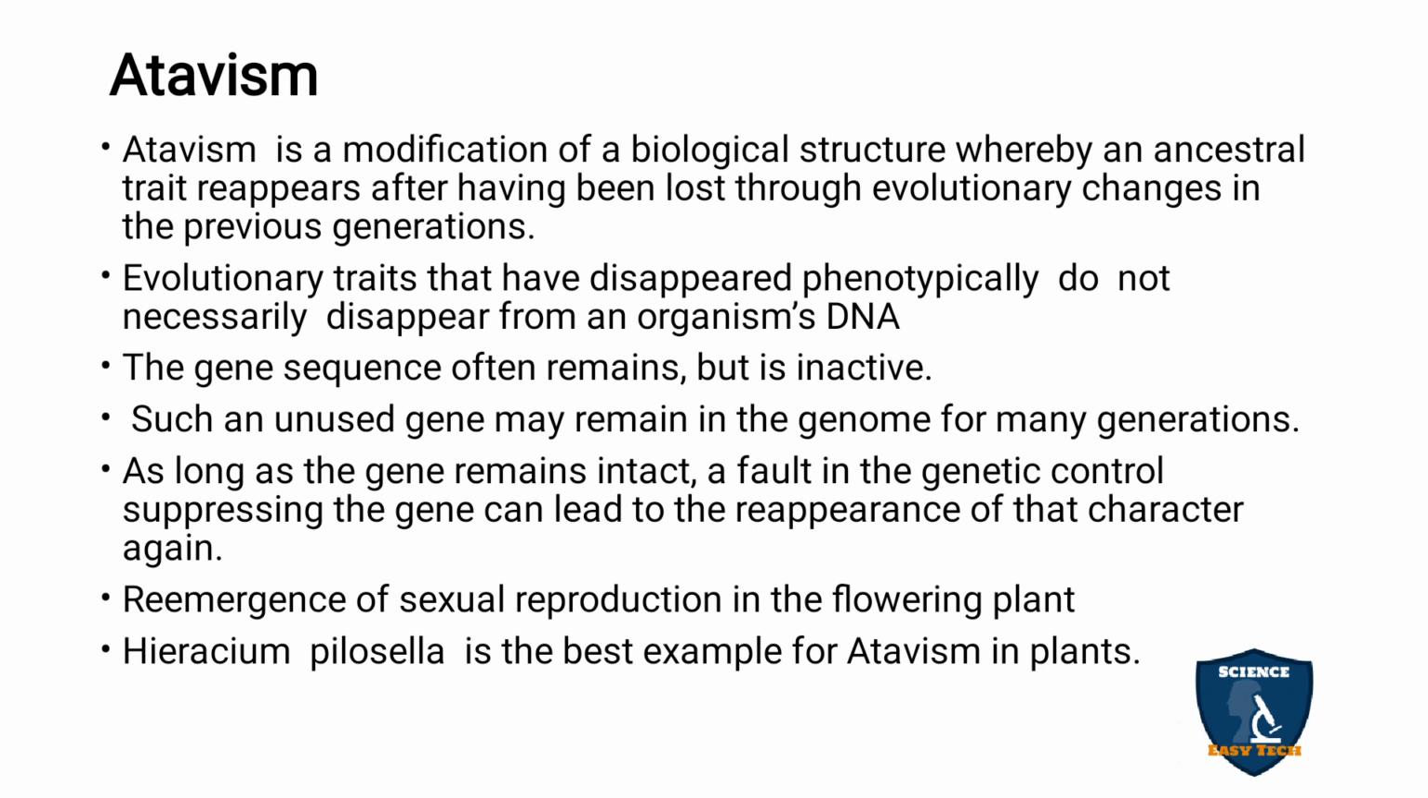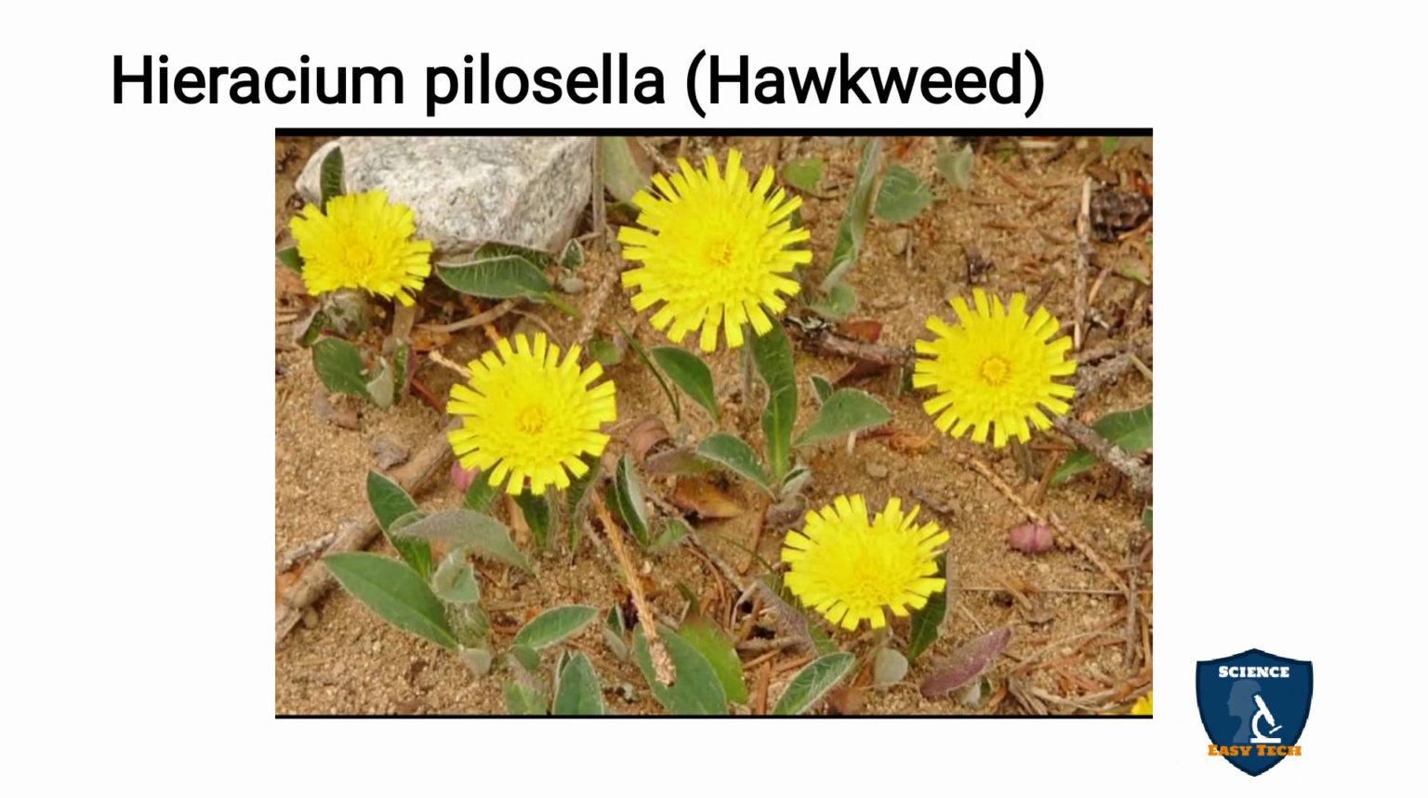The re-emergence of sexual reproduction in flowering plants is one example, seen in Hieracium pilosella. That is the best example of atavism in plants. They lost their sexual reproduction, so sexual reproduction is absent in the Hieracium pilosella plant. You can see the picture. This is the plant, and you can see the flower. That is Hieracium pilosella, whose common name is Hawkweed.